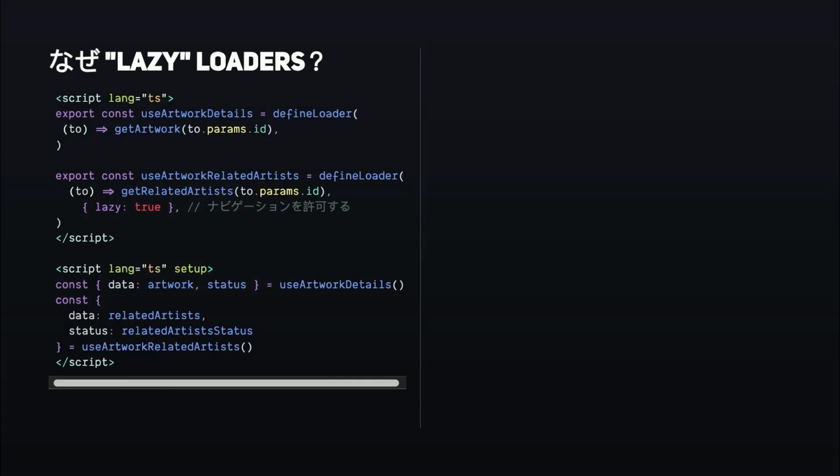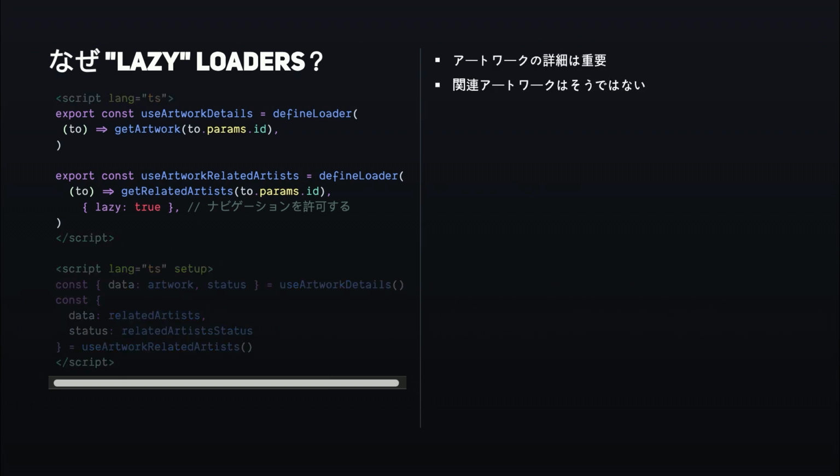Lazy loaders are not so much about slow data, but in reality, more about non-critical data. In this example, we have two loaders: useArtworkDetails, like artwork for a museum, and useArtworkRelatedArtist. The first one is the critical data. The user came for that information, right? They want to see who did that painting, who did that sculpture, etc. It's also at the top, and the related artwork is at the bottom.